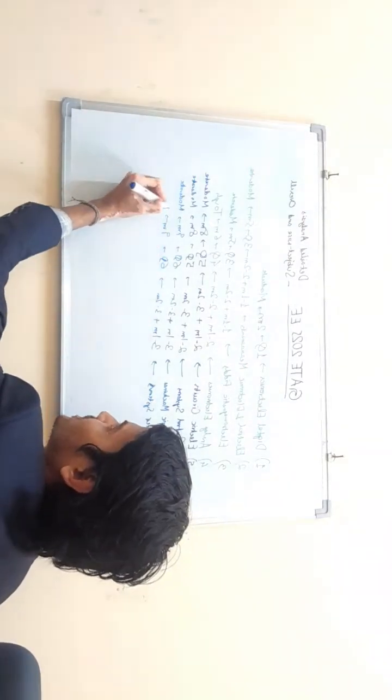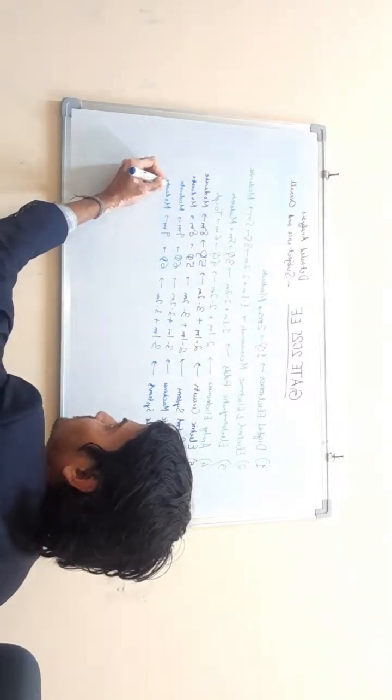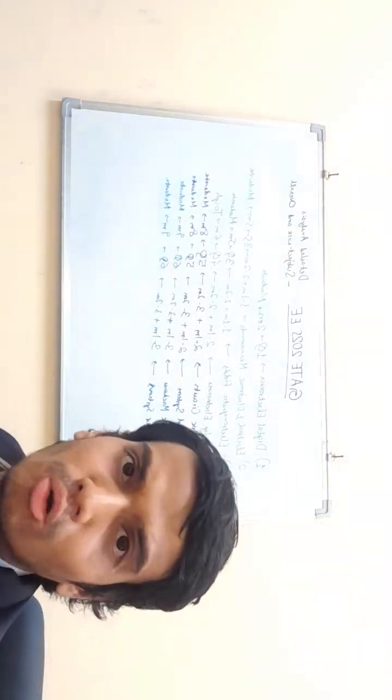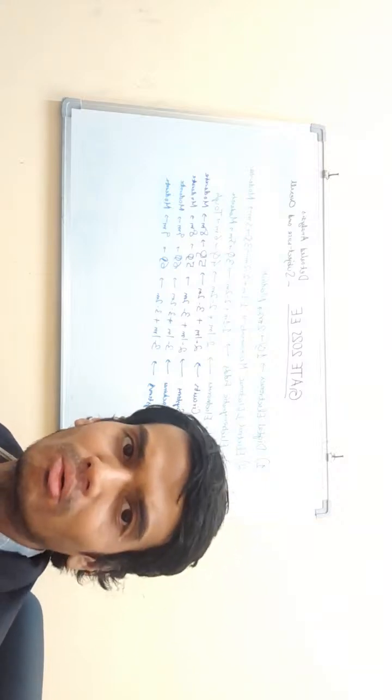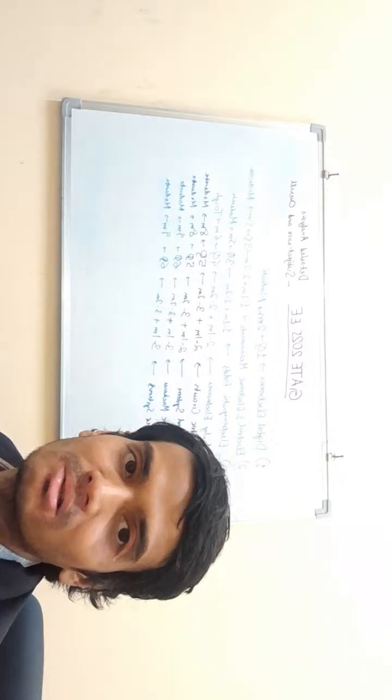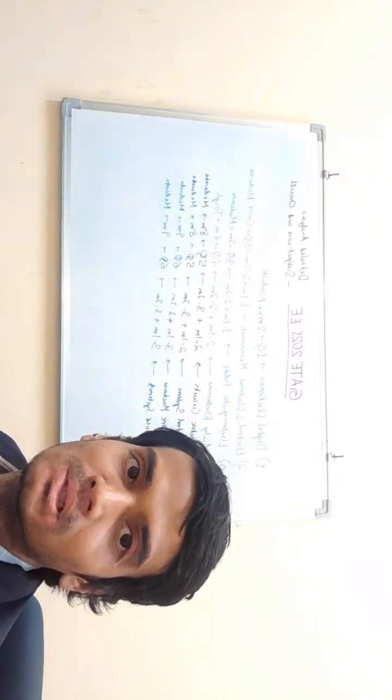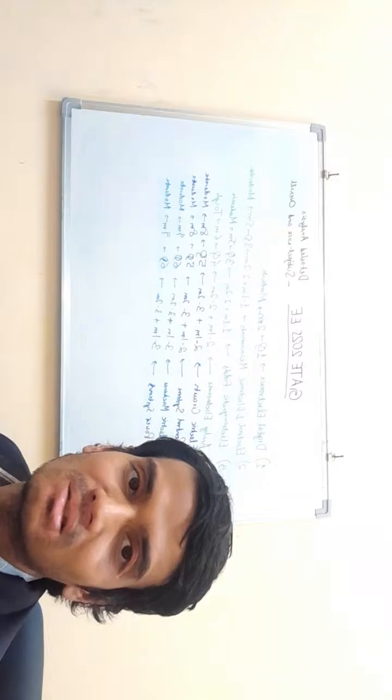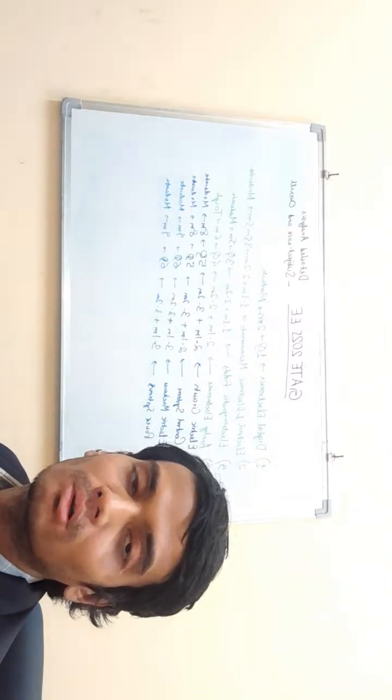Level was again moderate. Questions came from many unexpected topics like load flow studies, in which UPS would be considered as what kind of bus, then Z bus matrix in case of fault, all those things.